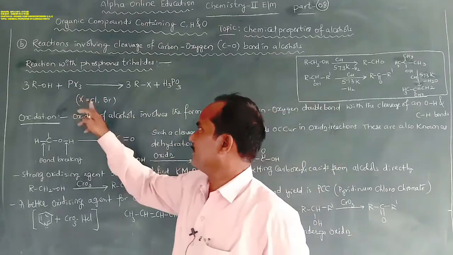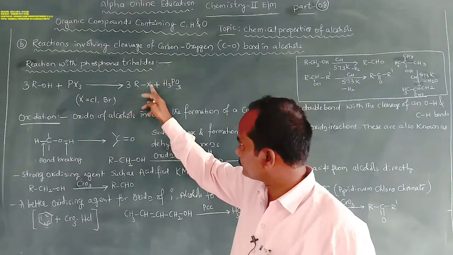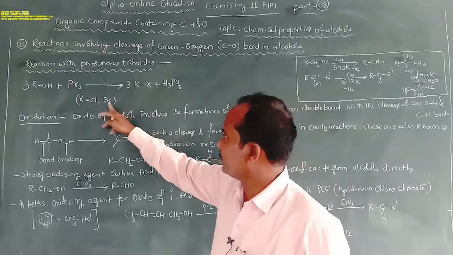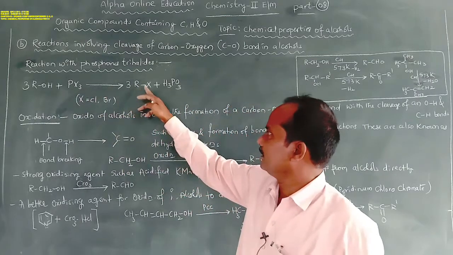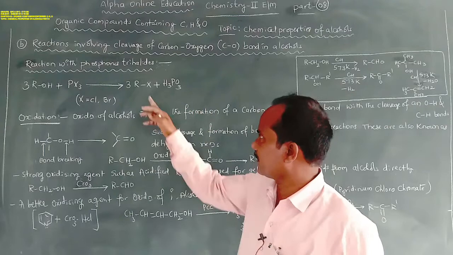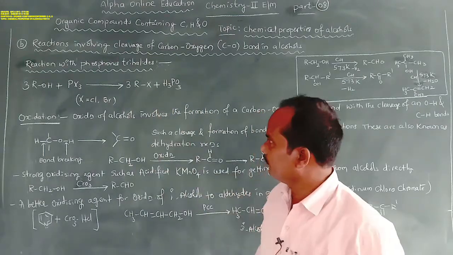If it is PCl3, then alkyl chloride is formed. If it is PBr3, then alkyl bromide is formed. Alkyl chloride and alkyl bromide are formed as 3 moles.